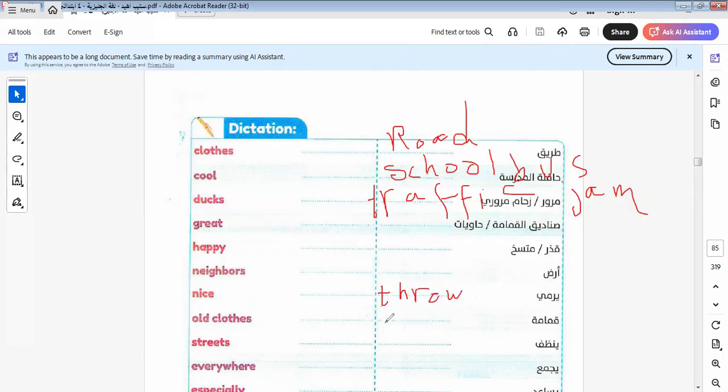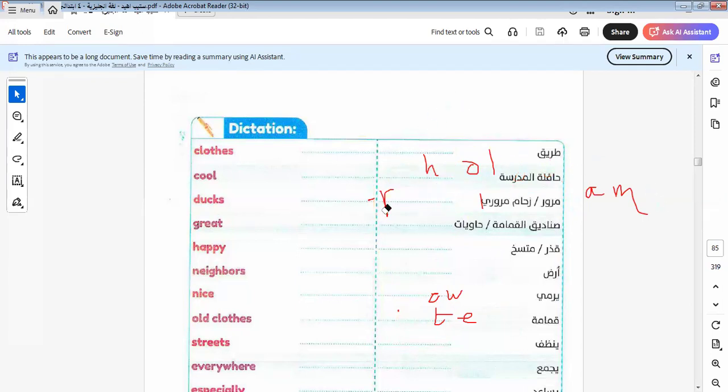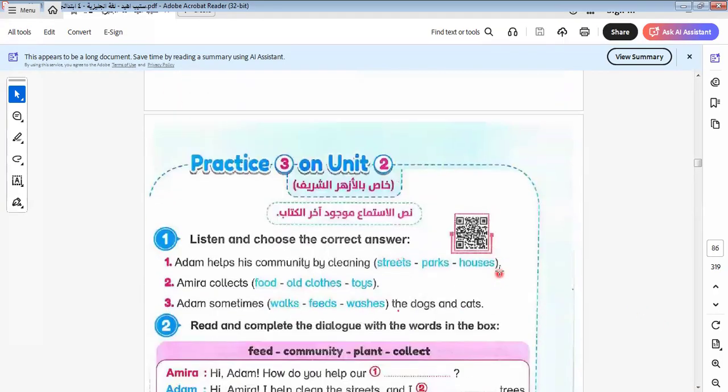Here is letter. Clean. I don't write all of them, but after learning the vocab, you can write it by yourself. Okay. Here are the words. I think all of us know these words in Arabic. You can write it in Arabic in this part. I think all of us know it in Arabic. It's not difficult to do.